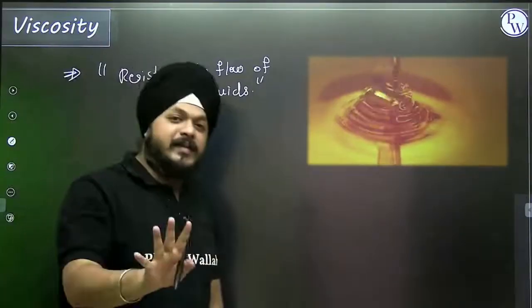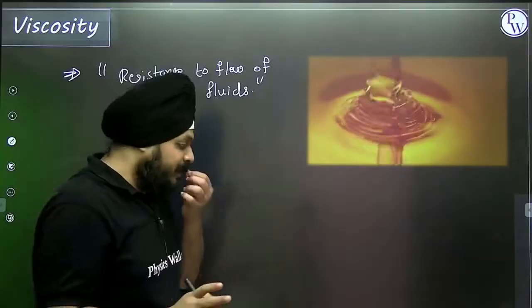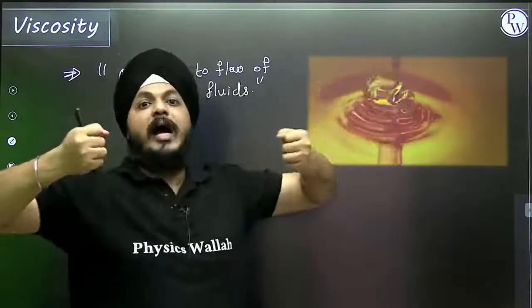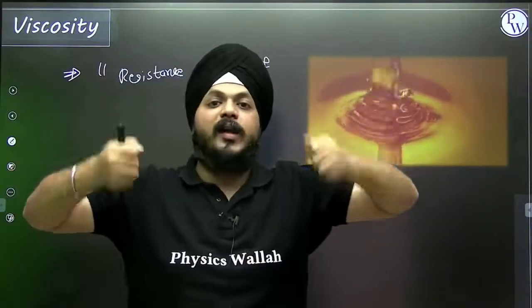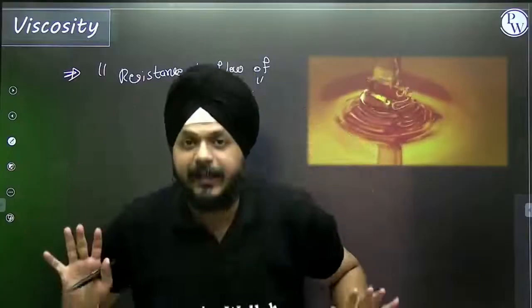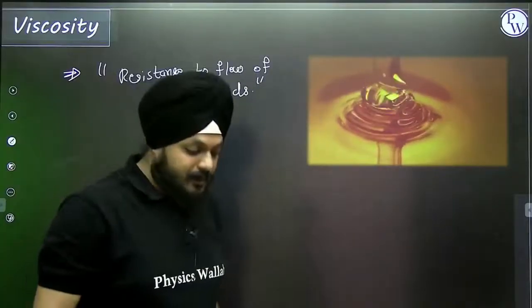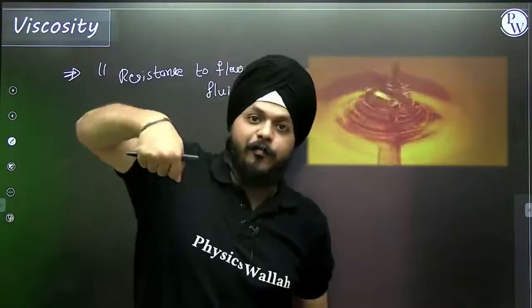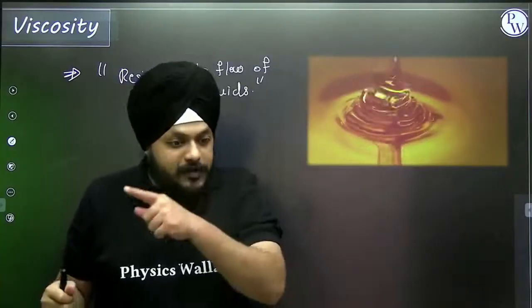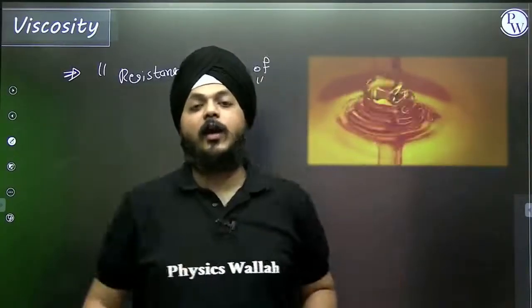Let us take a very simple example to understand. Suppose I have two jugs in my hand, one full of water, the second full of honey. If I pour out the water, obviously it is going to flow immediately along the surface.